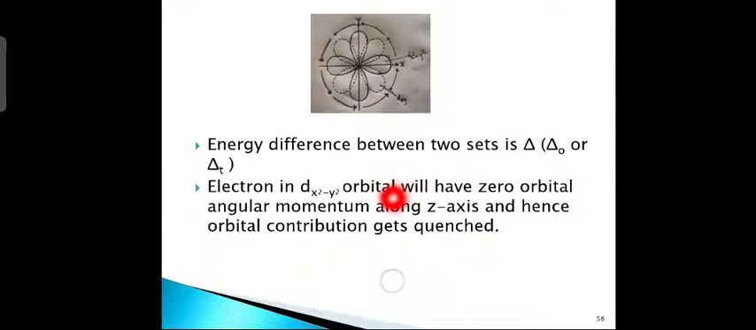Now, an electron in the dx squared minus y squared orbital will have 0 orbital angular momentum along the z axis. If the electrons are present in the dx squared minus y squared orbital, then the angular momentum along the z axis will be 0. Orbital angular momentum will be 0 and hence the orbital contribution gets quenched.